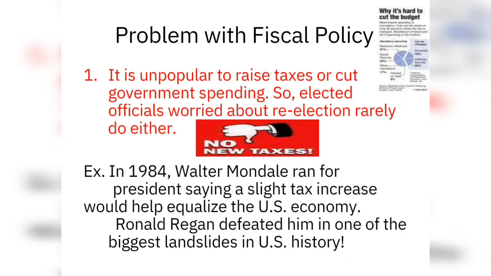There are some problems with fiscal policy. It is unpopular to raise taxes or cut government spending, so elected officials, worried about re-election, rarely do either. If government increases taxes, they fear losing re-election, as the public is not happy.